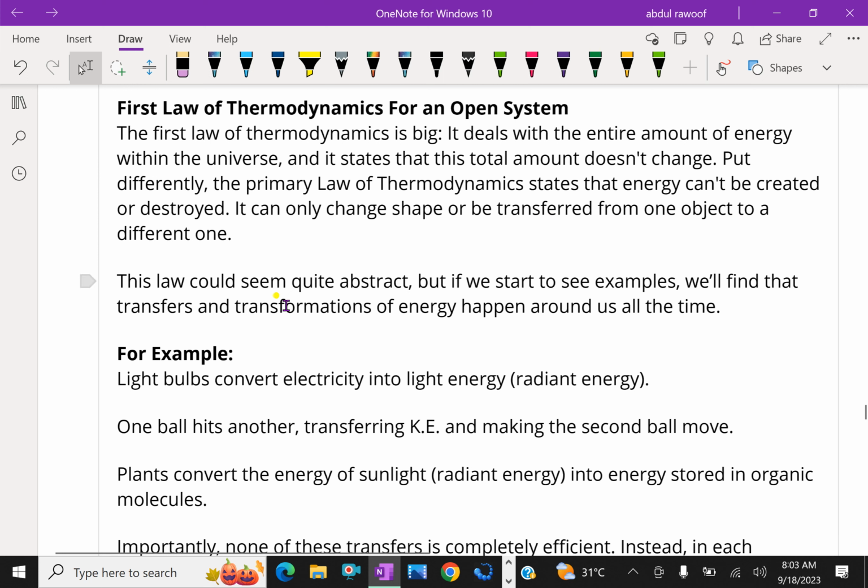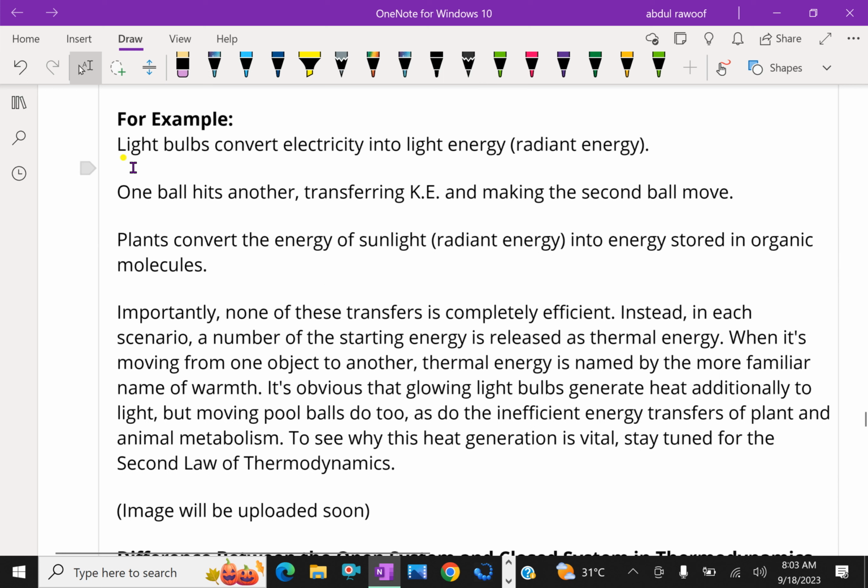This first law of thermodynamics could seem quite abstract, but if we look at examples, we can understand it clearly. For example, light bulbs convert electricity into light energy, that is radiant energy. One ball hits another, transferring kinetic energy and making the second ball move. Plants convert the energy of sunlight, that is radiant energy, into energy stored in organic molecules.